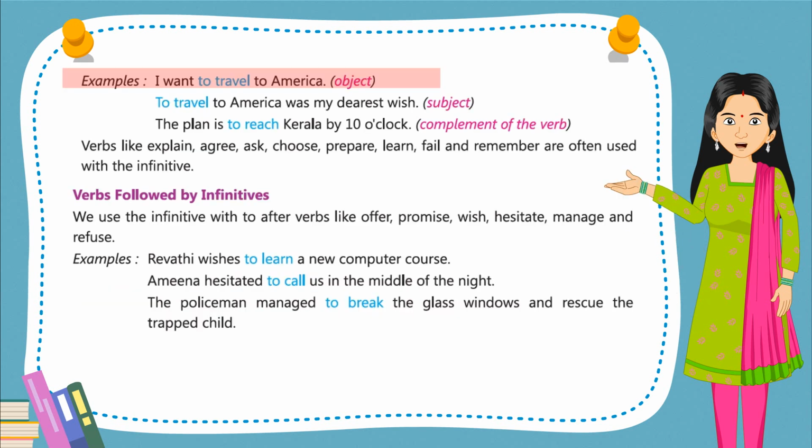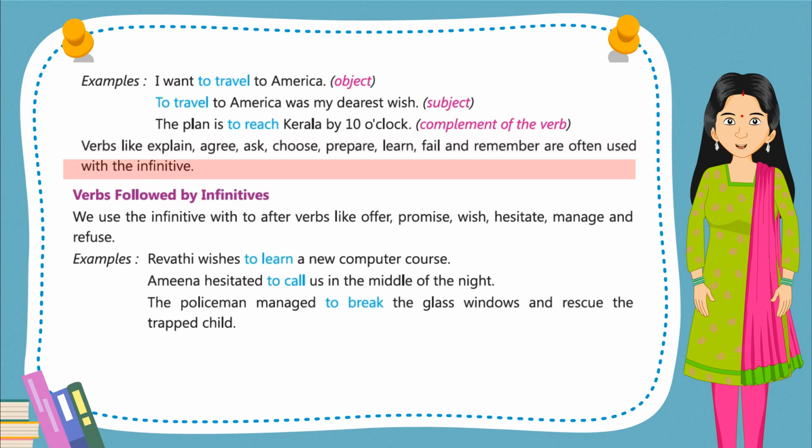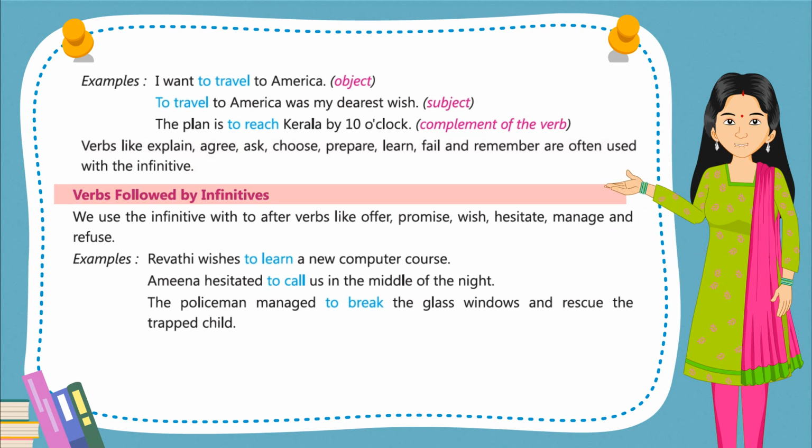Examples: I want to travel to America. Object: To travel to America was my dearest wish. Subject: The plan is to reach Kerala by 10 o'clock. Complement of the verb. Verbs like explain, agree, ask, choose, prepare, learn, fail and remember are often used with the infinitive. Verbs followed by infinitives.